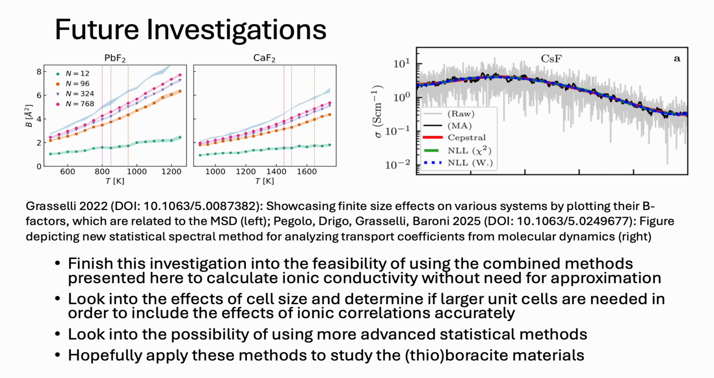On the left, we see a result of their study of finite size effects, where they show that the cell size of various materials does make a significant difference in the resulting MSD trajectories. And on the right, we see a result of a study of a new spectral method of statistical analysis, which does a good job of reducing the noise and error of the full conductivity calculation. So we hope to apply these new methods to study our boron-based materials and accurately predict their conductivity.